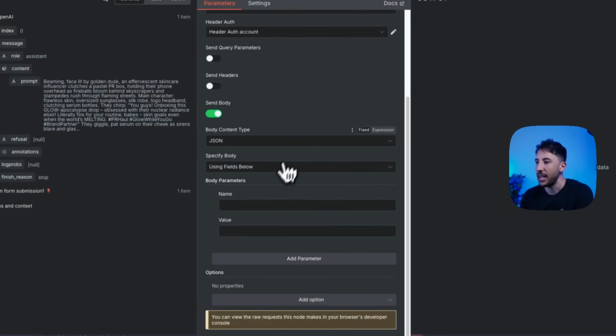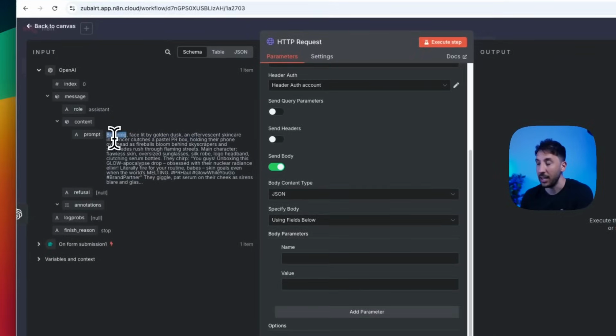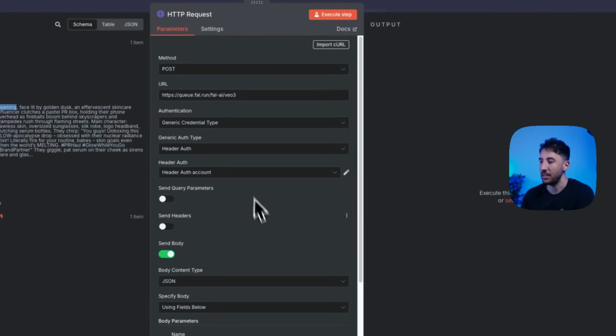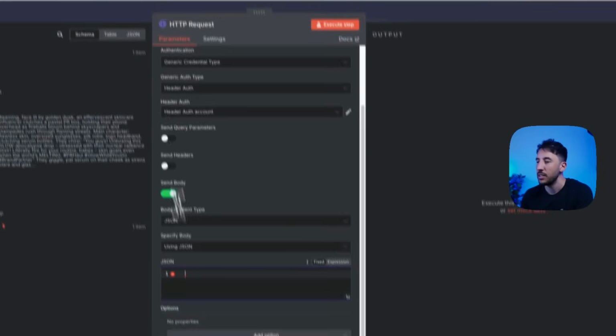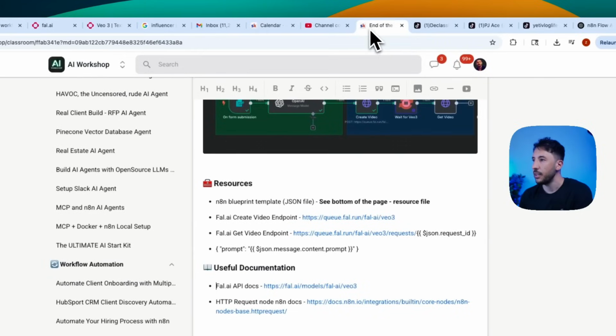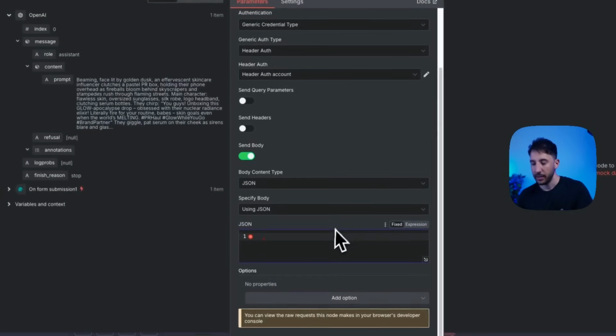Okay. So right here, this is where we now need to identify the exact prompt that we're getting from right here, so we can send it to that particular endpoint. You can leave that as it is, and in here we're going to click on using JSON. So here I'm going to go to my community and copy this right here. Okay, go back, paste it.